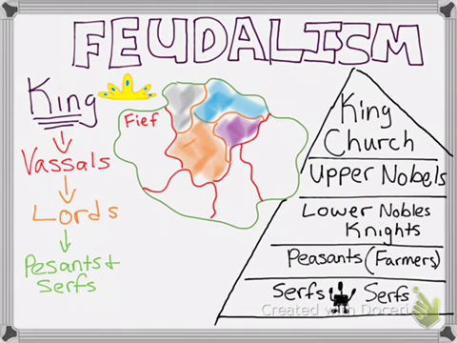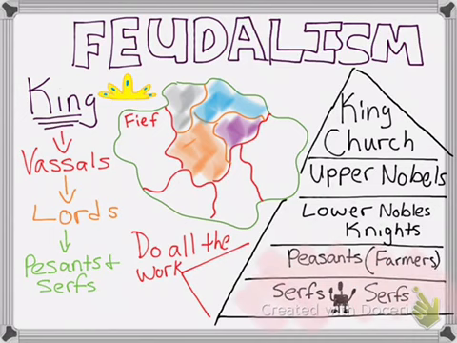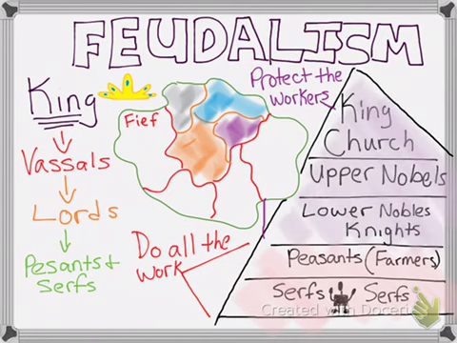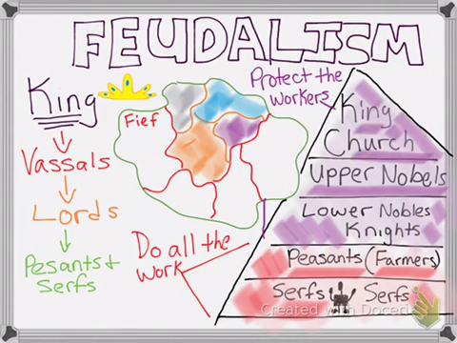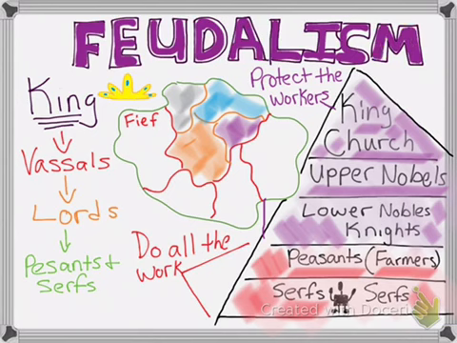Now, you can break this further down into two parts. At the bottom, you have those that do all the work. These are your peasants and serfs. And then above them, you have those who protect the workers. This is the king, the nobles, the knights, and this is like a symbiotic relationship. Without the serfs producing food and grain and keeping everything running, everybody dies. And without the knights and the nobles to protect the workers, then they're just taken over and invaded from an outside force. So this is the symbiotic relationship between peasants, serfs, and the upper nobility, and this is how they work together in basic feudalism.